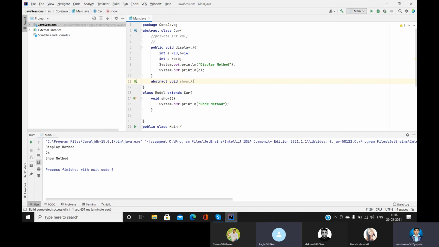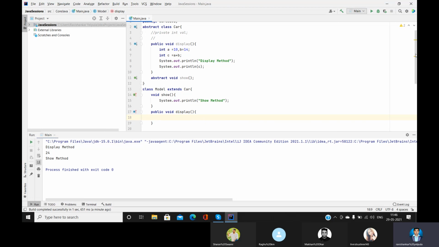So it looks like overriding, right? No, it's not overriding. Yeah, see, methods with the same name in different classes, right? Yes, absolutely right, I'm not denying it. So one of the methods you said is overriding also, right? Because we can access that car and model in the model itself. This is overriding, Raghu: public void display, that is overriding. The display method is overriding, Raghu.